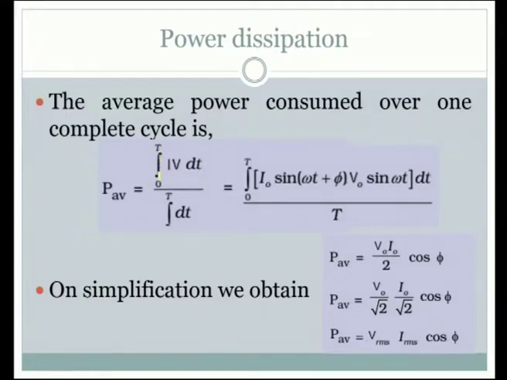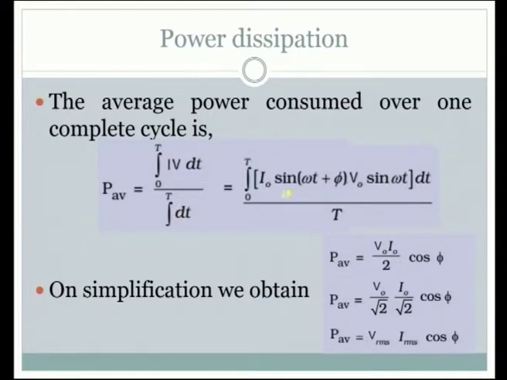It is done from 0 to t. What does that mean? It is done over a full cycle, and we have substituted the V and I values. We have to substitute for them the expressions we had in the previous slide, and we are dividing with time because we want to find out the average.